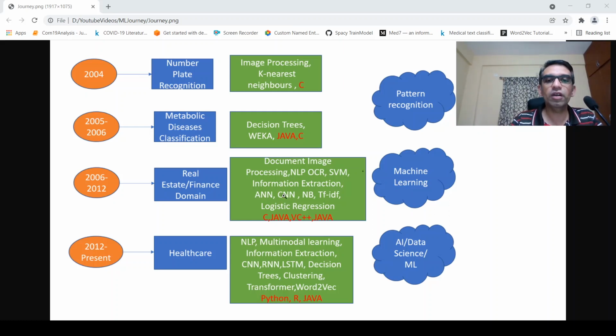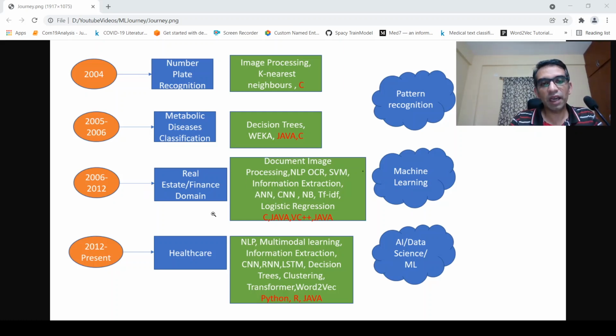Okay, and then I slowly got into understanding more about convolutional neural networks and artificial neural networks, and this is the time when I started hearing more about this term called machine learning, across some industries. Not many companies were working on this, but some were. I remember Yahoo was very popular, and Yahoo had a research lab in Bangalore which was working on machine learning. A couple of companies had started. HP had a huge document image processing team in Bangalore, and they were working on it. So that was the time it was called machine learning, and use cases were picking up.